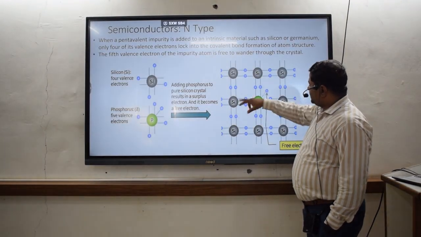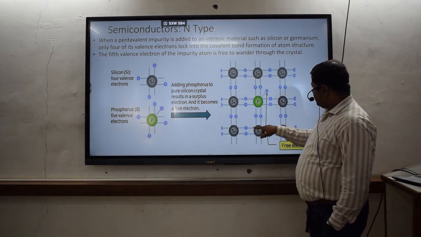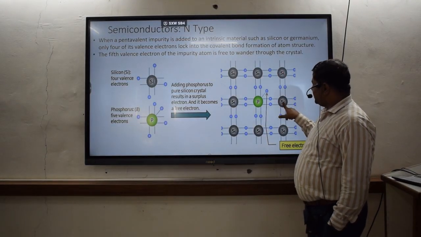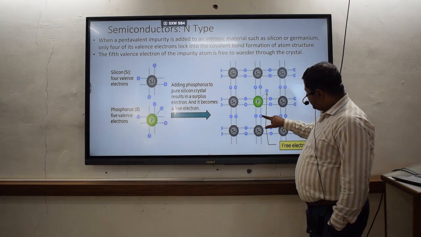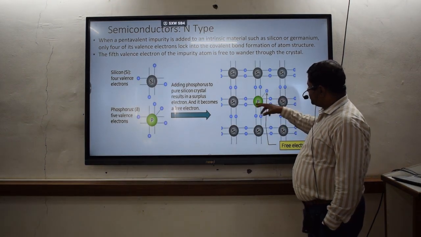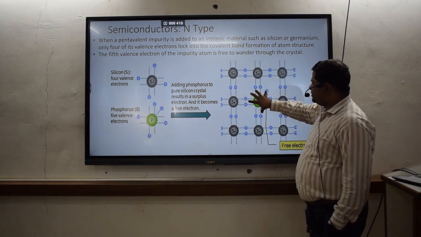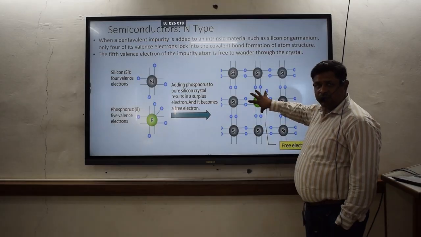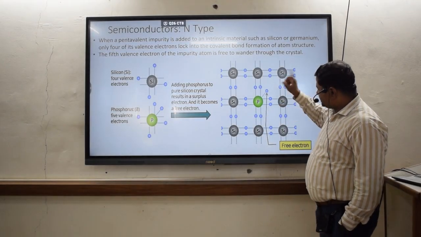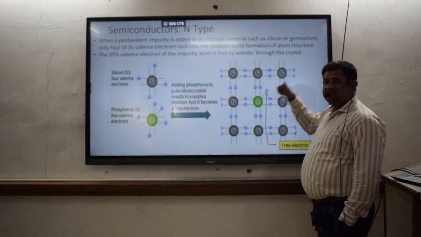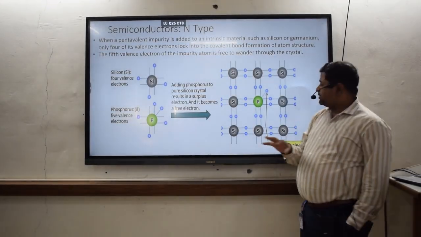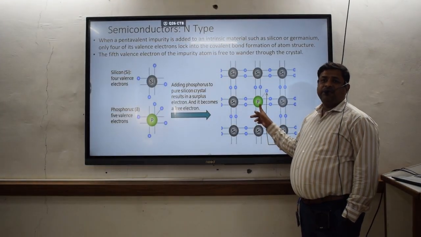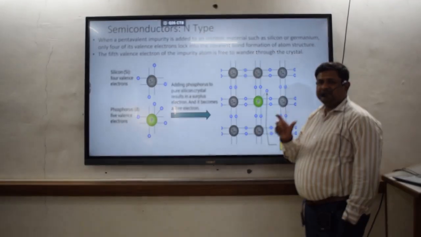So here around 8 silicon atoms are shown over here, and there is one phosphorus atom. Whatever the electrons are there, 4 electrons from this will form the covalent bond with the electrons from the phosphorus, but still one will remain free, and that can wander or move anywhere in that particular semiconducting material crystal. That means atom.